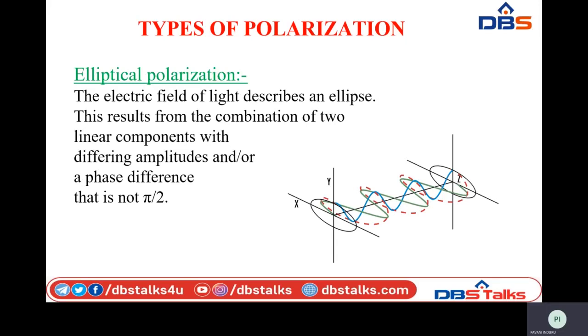In elliptical polarization, the phase difference between the two linear components of the electric field is other than 90° or pi by 2. So it is not consistent, it is not constant. The phase difference will vary from one wave to another. Similar to the direction of propagation, that means either left to right or right to left, we have left-handed and right-handed elliptical polarization.